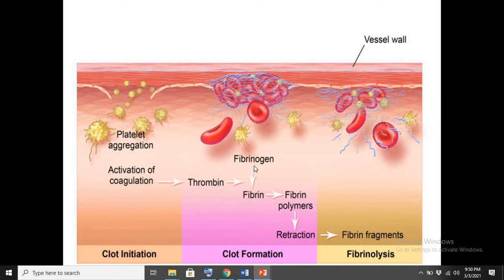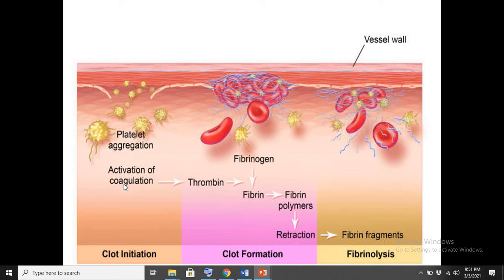How does a clot form? In our blood there are different coagulation factors present in the inactive form. First these coagulation factors get activated, and then they activate a protein, thrombin. Thrombin is present in inactive form as prothrombin.